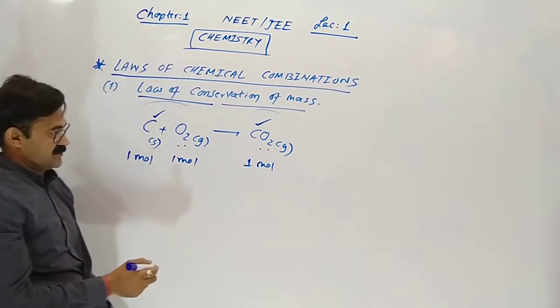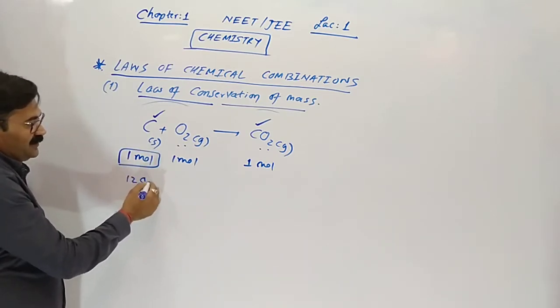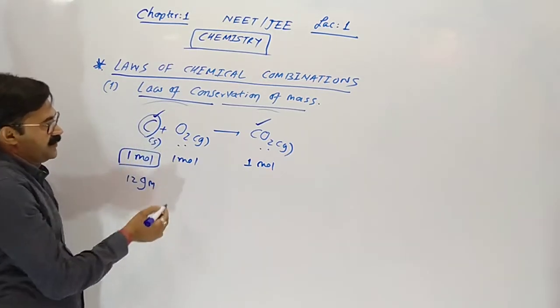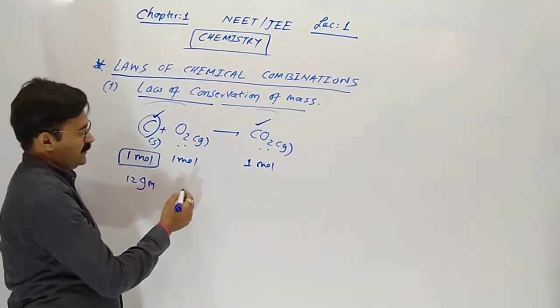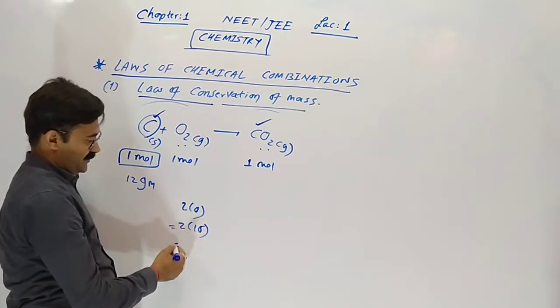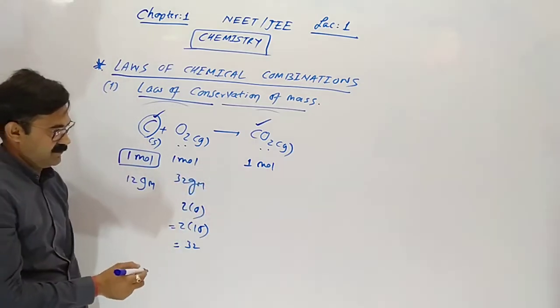So 1 mole of carbon means 12 gram of carbon. Atomic mass of carbon is 12. 1 mole of oxygen means 2 oxygen atoms, so 2 into 16, 32 gram of oxygen.